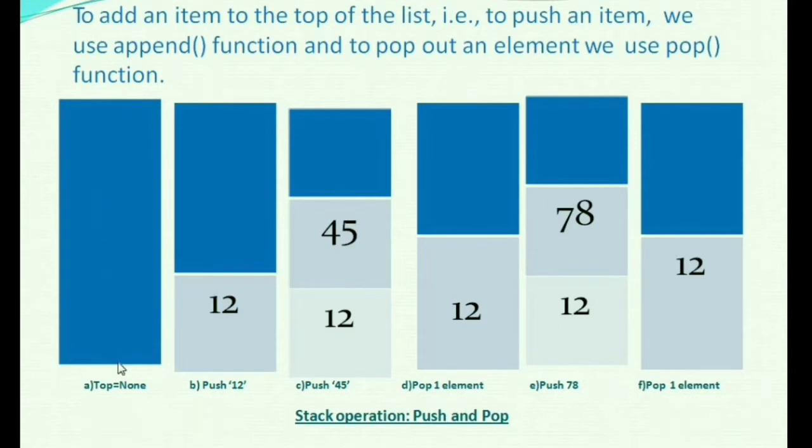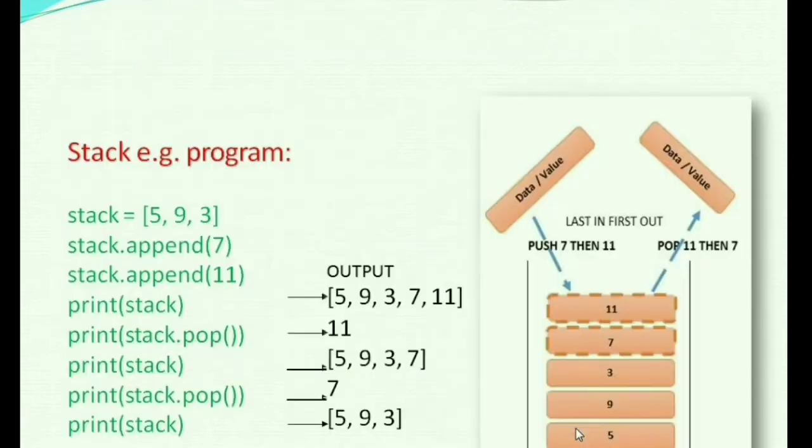For example, as you can see, in first, top is equal to none because no item is there in the list. Whenever we are pushing the first item, that is 12, then top will contain 12. When we are inserting 45, then top element will be 45. When we are popping, the top element will be removed and we will have only 12. When we are inserting or pushing 78, then top element will be 78.